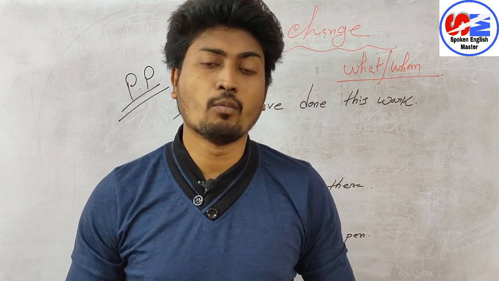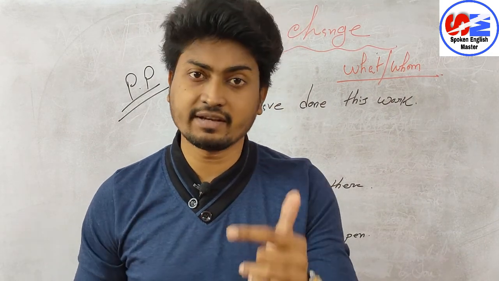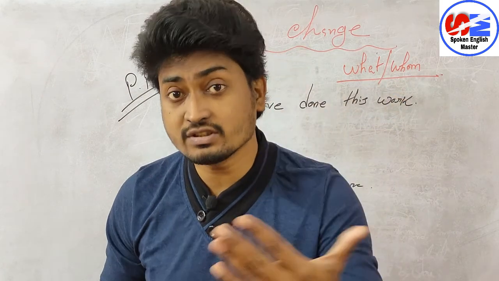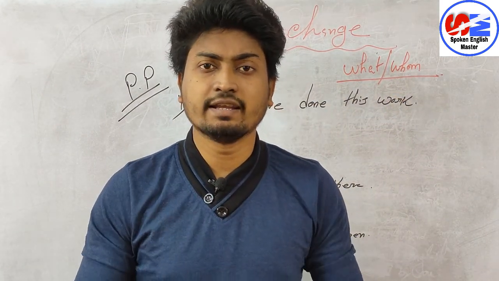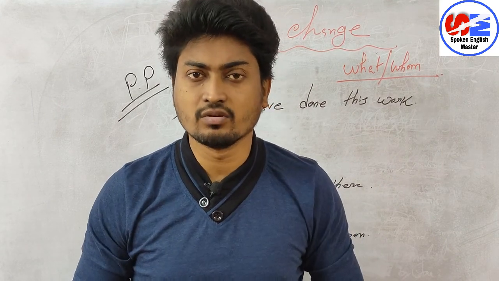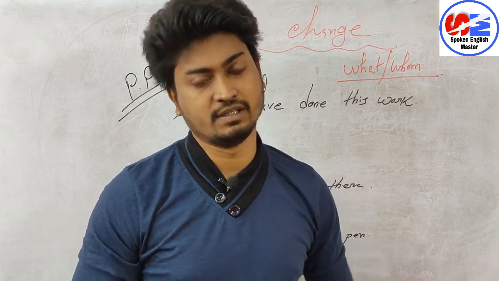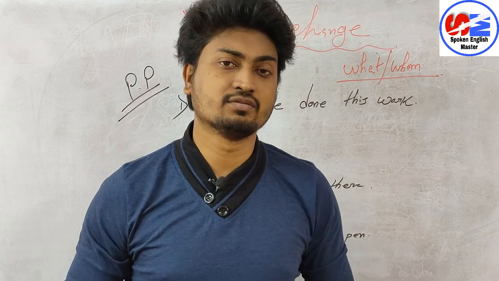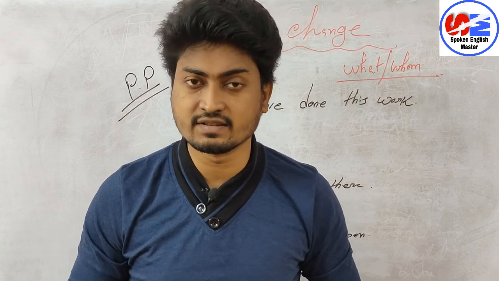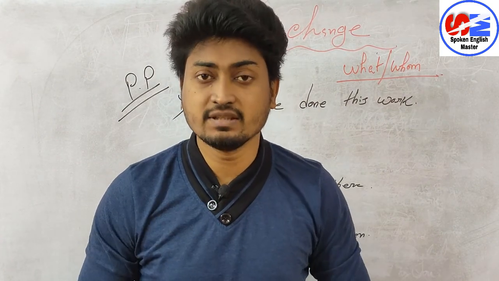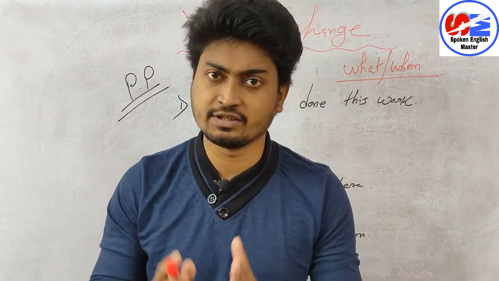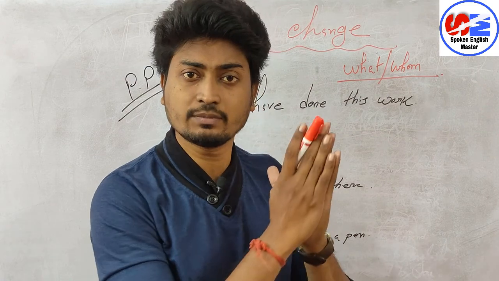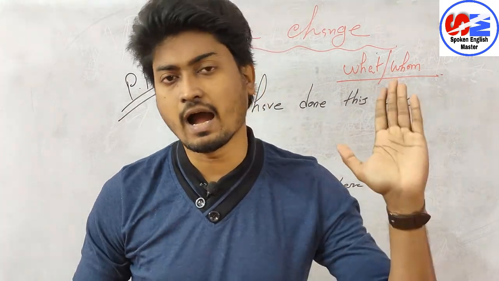Last day we did voice change of tense. We did present indefinite tense as well as present continuous tense. For example, I do this work, मैं ये काम करता हूँ, this work is done by me. Next, present continuous tense: He is selling this pen. This pen is being sold by him. This kind of thing we did in the last video. If you want to watch, you can watch it from the playlist, or check the I button.